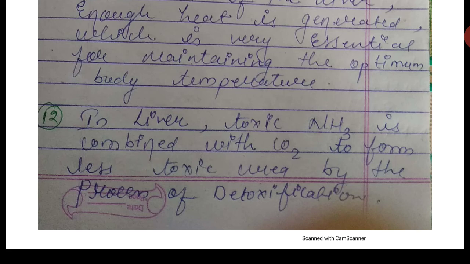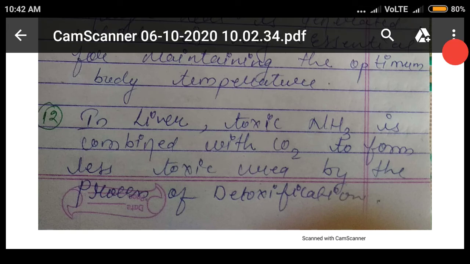So how is it done? This toxic ammonia is combined with carbon dioxide to form the less toxic urea. By the process of detoxification, the liver converts the toxic ammonia, which is harmful for the human body.